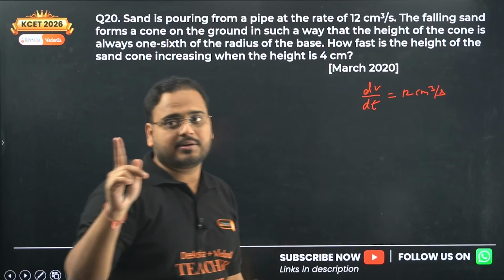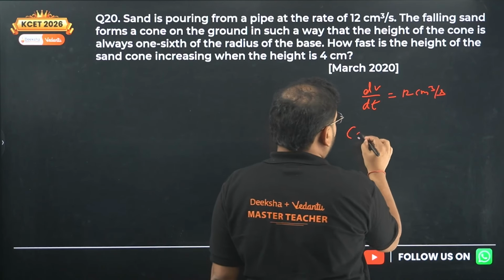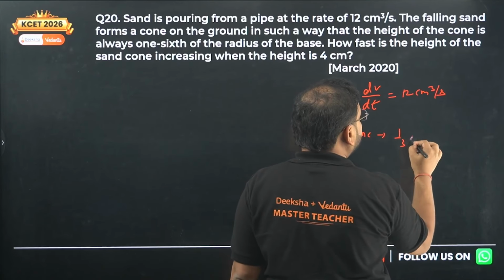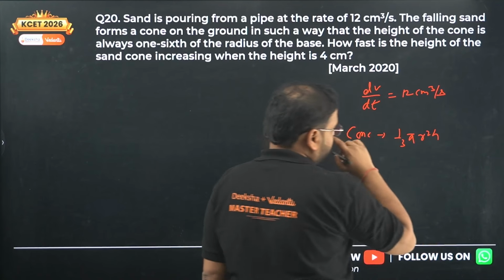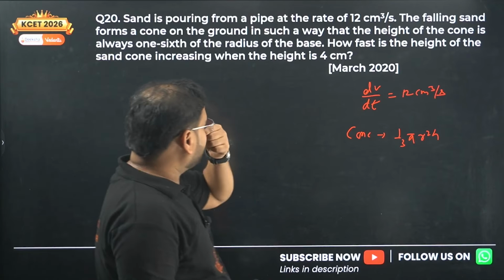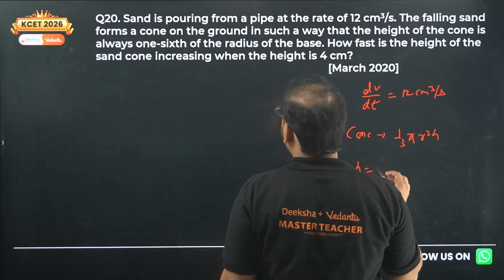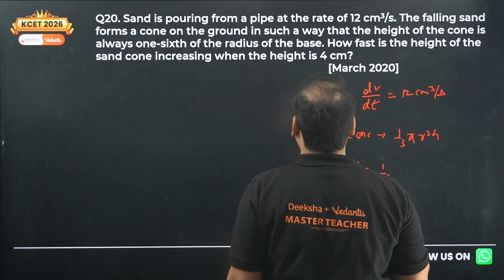First data is complete. The falling sand forms a cone. Cone volume is 1 by 3 pi r square h. It forms a cone on the ground in such a way that the height of the cone is always 1/6 of the radius.